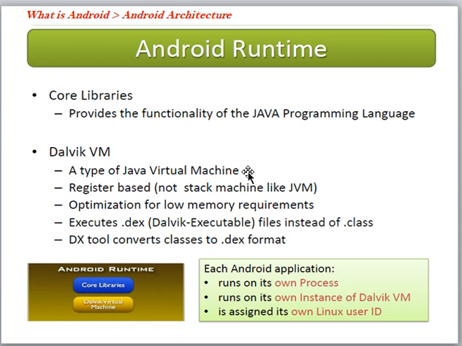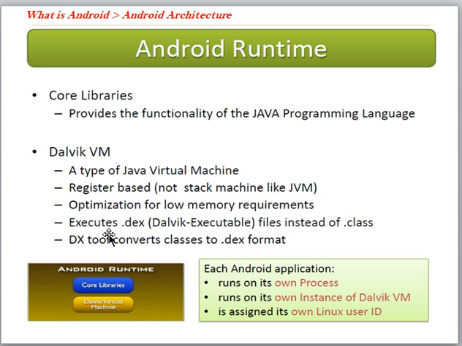It is like the JVM, a virtual machine. It is register based, not a stack machine like the JVM. Next is the optimization for low memory requirements, so whenever you are using applications, it optimizes for low-memory applications.